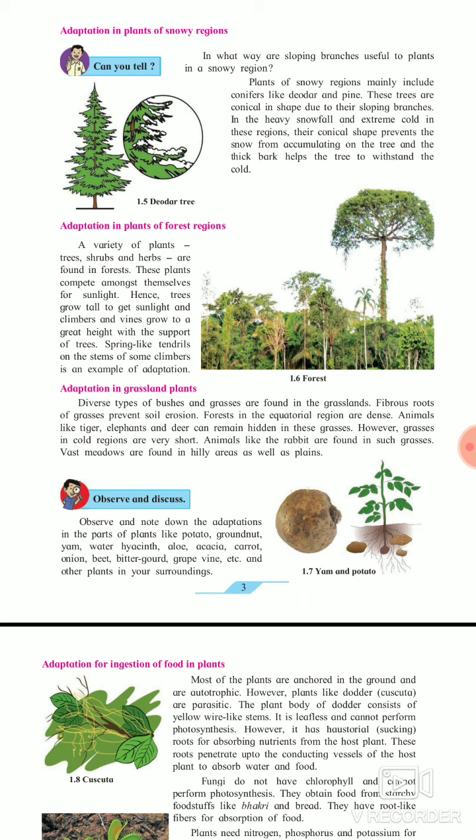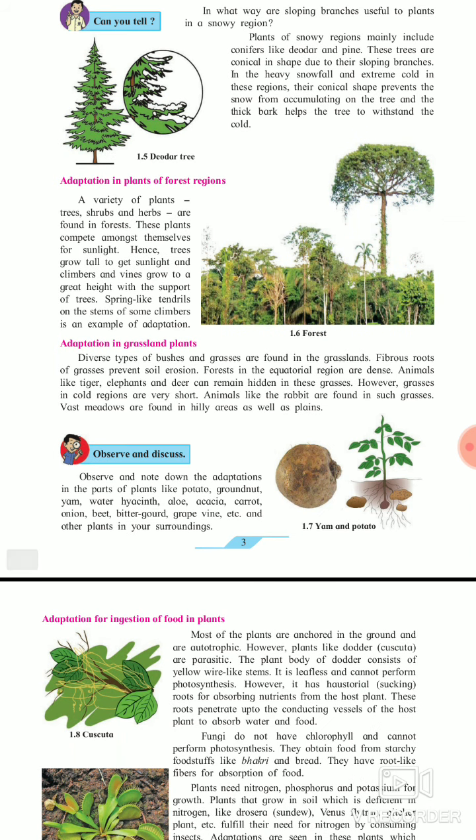Diverse types of bushes and grasses are found in a grassland. Fibrous roots of grasses prevent soil erosion. What is soil erosion? It is a type of loss of soil, due to the excess flow of water, nutrients in the soil get lost with the flow of water. That is called soil erosion. So by planting plants which have a strong root structure which can hold the soil easily, we can prevent soil erosion.